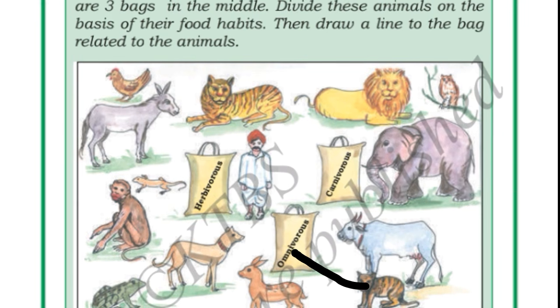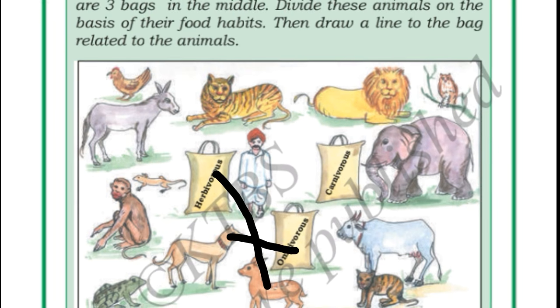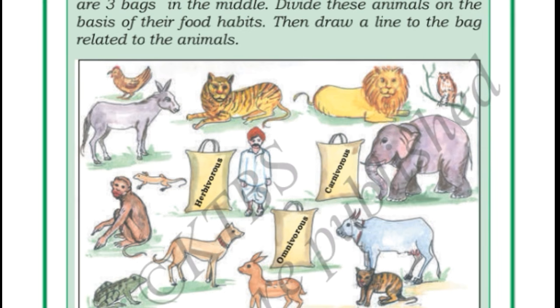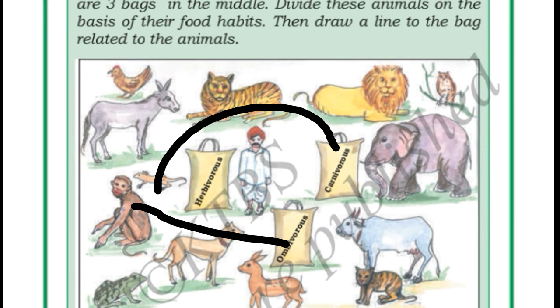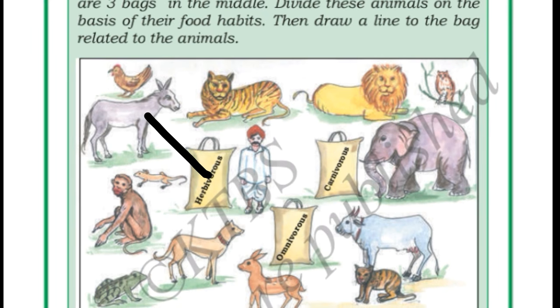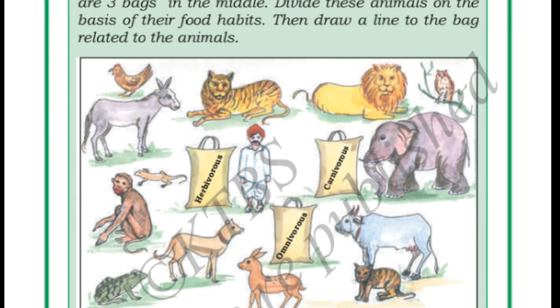It eats rice also and milk also, no? So it is omnivore. Next, deer is herbivore. Dog is omnivore. Frog is carnivore. Monkey is omnivore. Lizard is carnivore. So we have here divided these animals based on the food habits they have. So this is all about lesson number 6 of EVS.